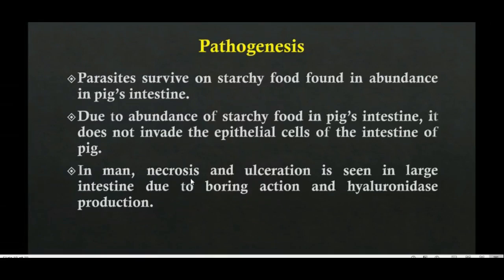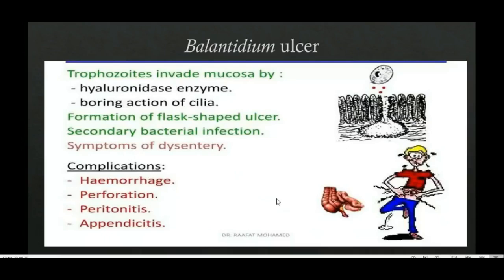Why? Because the organism easily shows boring action with its cilia, and it also produces hyaluronidase. So ulcers will be produced in the intestine. Just as Entamoeba histolytica produces flask shaped ulcers, Balantidium ulcers are also said to be flask shaped ulcers. They will be produced because of the hyaluronidase enzyme and the boring action of the cilia.